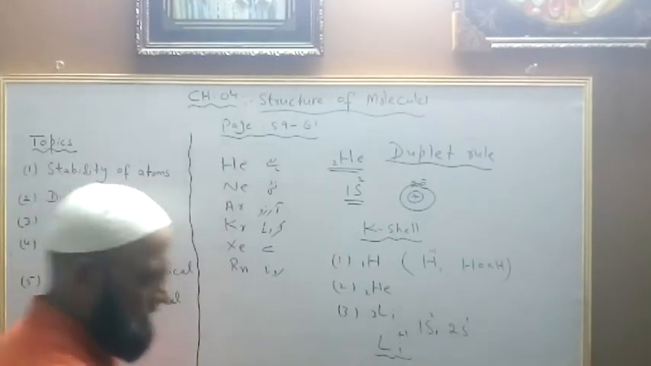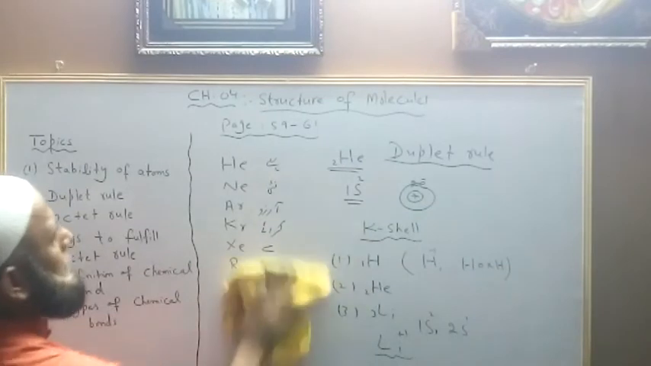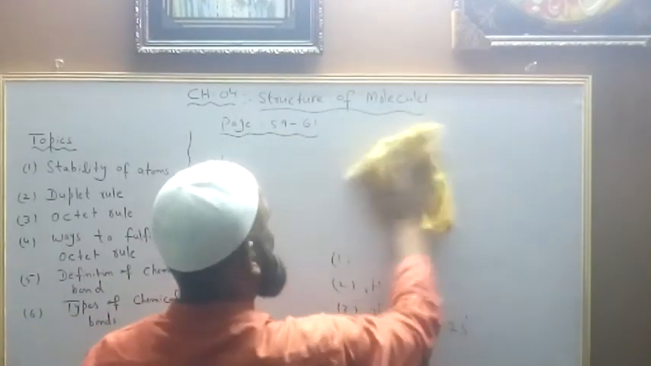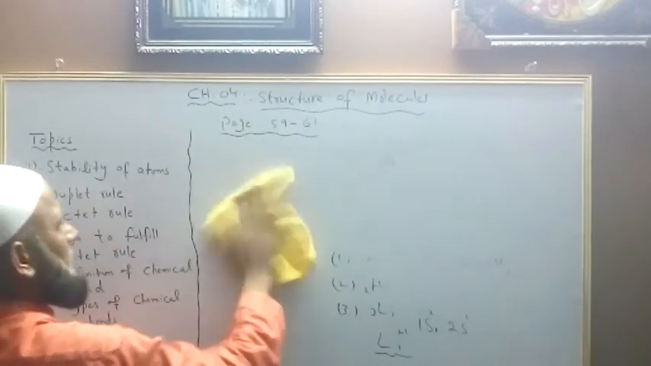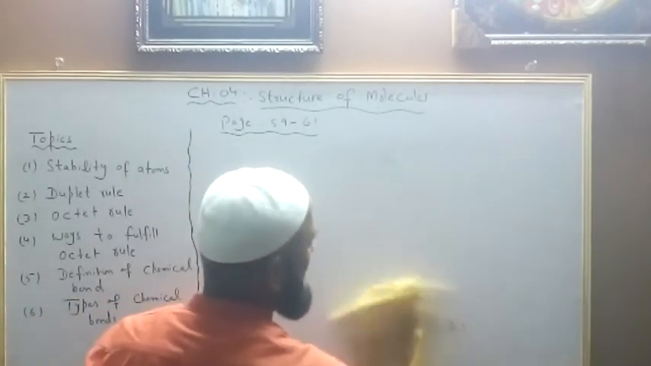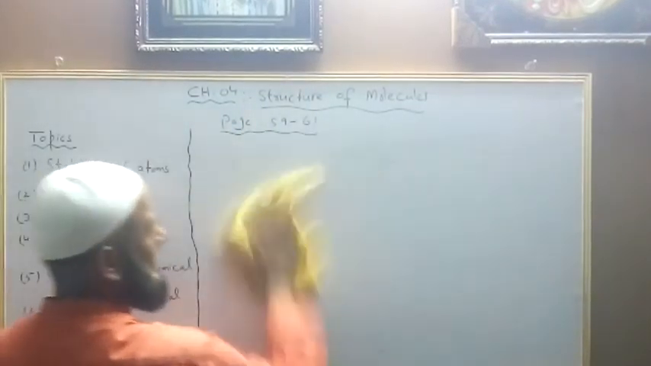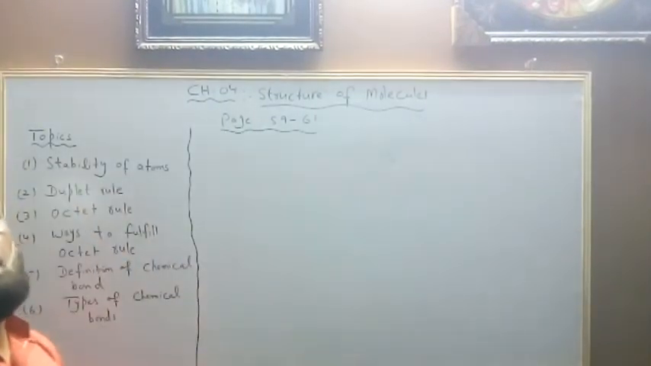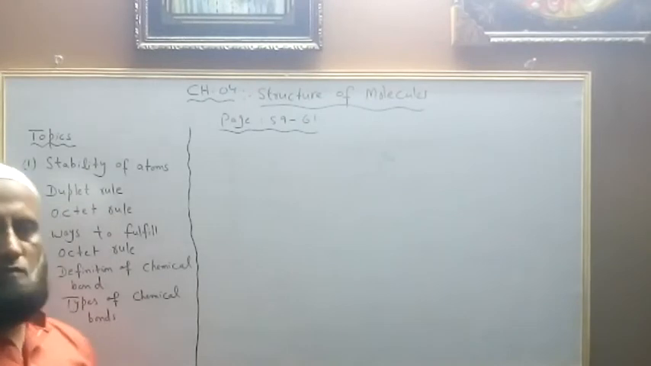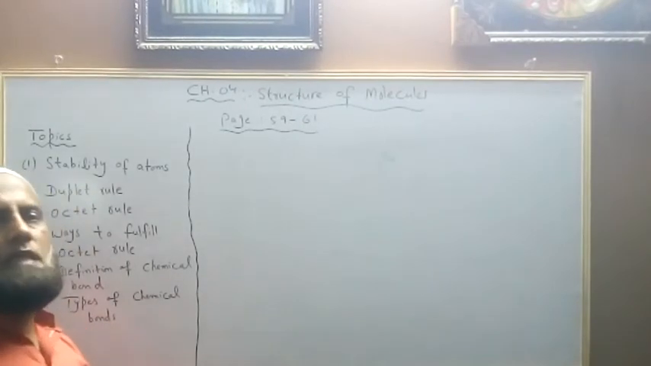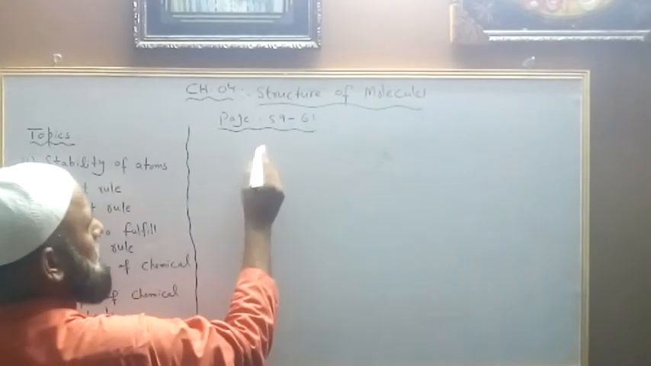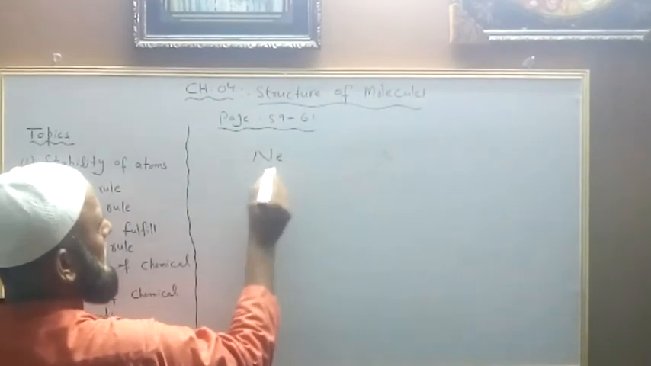Nice. Let's discuss the next rule, that is the octet rule. What does this rule say? According to this rule, atoms want to get 8 electrons in their valence shell. Let's take an example. For example, neon, it is a noble gas.